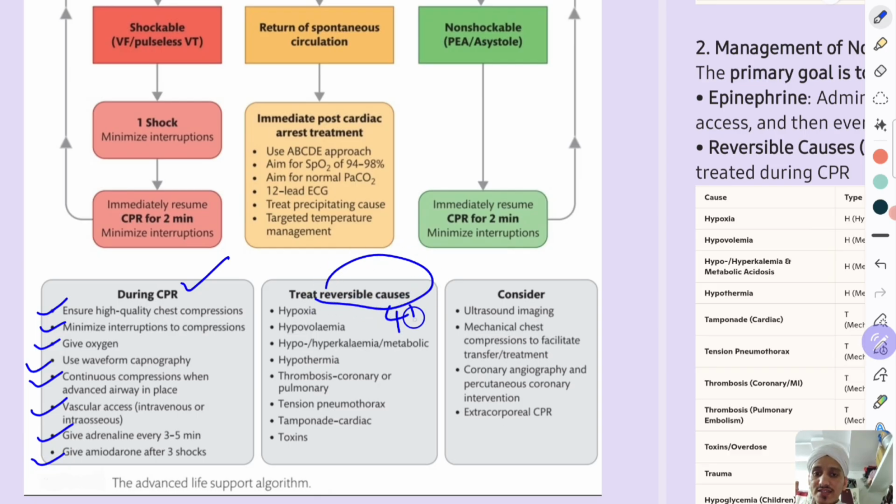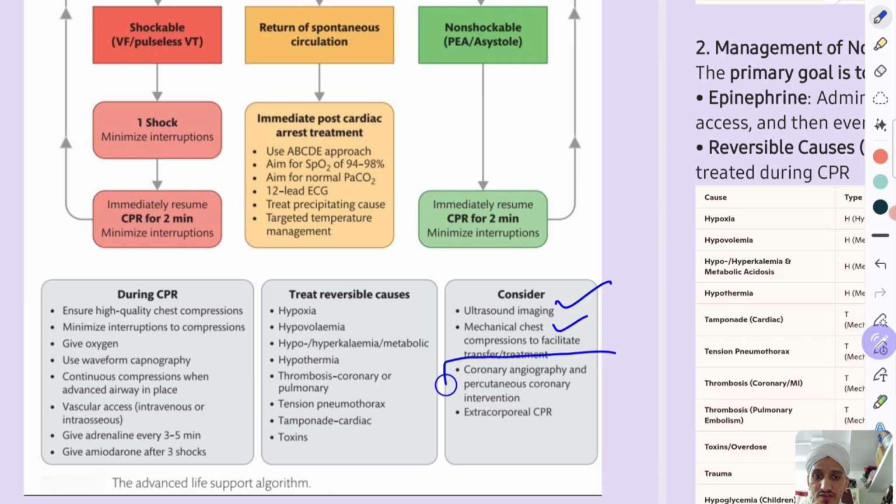Remember the 4Hs and 4Ts, the famous mnemonic. Hypoxia, hypovolemia, hypo or hyperkalemia, and metabolic acidosis, hypothermia. So these are the 4Hs. The 4Ts are thrombosis of coronary artery or pulmonary artery, that is pulmonary embolism, tension pneumothorax, cardiac tamponade, and toxins. So you should reverse these causes. And consider ultrasound imaging and mechanical chest compression to facilitate transfer and treatment.